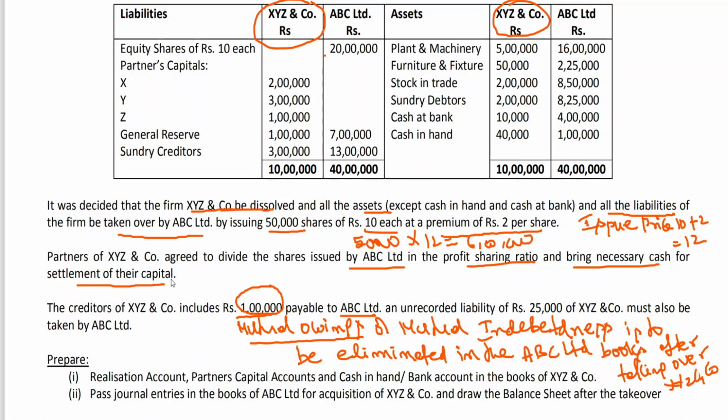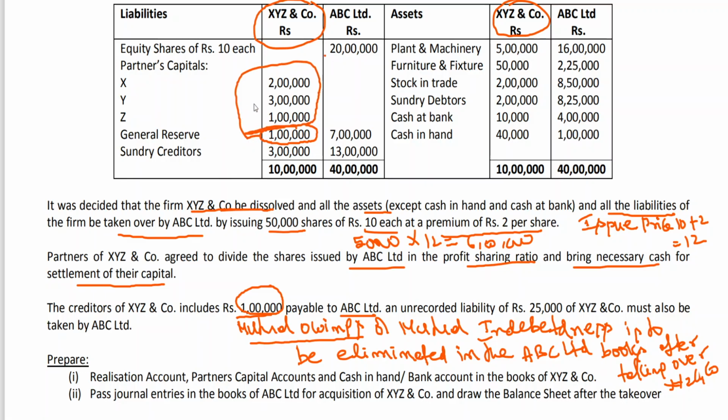About this particular point, bring necessary cash for settlement of their capital, we had discussion in the previous classes. The amount which is due to partners will be known only after opening of a realization account, partners capital account, etc. Transfer of undistributed general reserve belongs to whom? XYZ and Co partners. This will be transferred to whom? Partners capital.